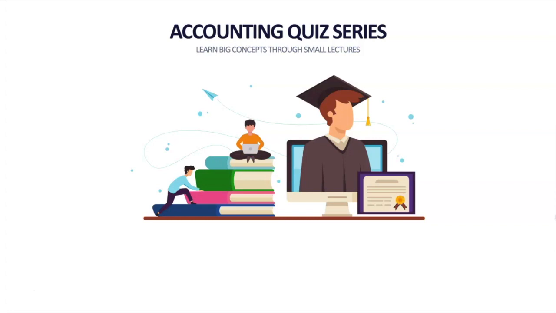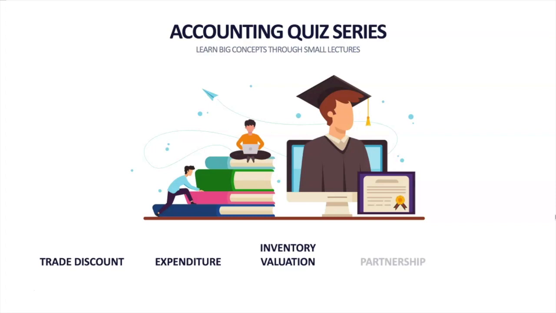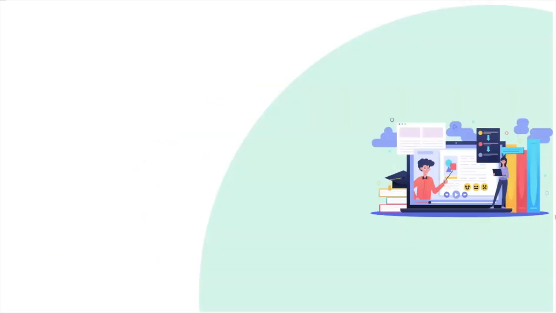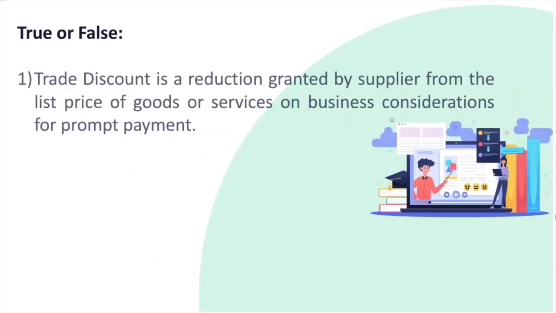In this session, we'll have 5 true or false questions on the topics trade discount, expenditure, inventory valuation, partnership, and company. So these are all the questions which were tested in some professional examinations, and by answering this true or false, we'll also get to understand various rational concepts behind that. Okay, let's get started. Question number 1.